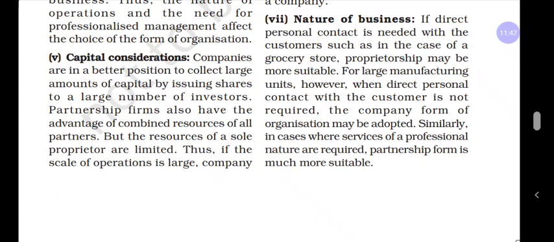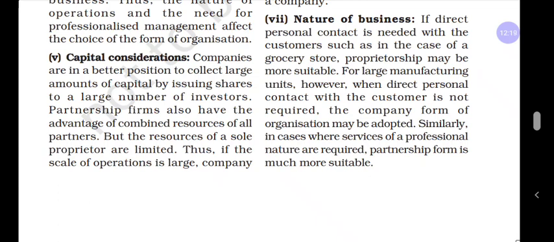The grocery shop offers consumer products, sells the products to the customers, and keeps a very friendly relationship, which in modern days we call CRM. What is CRM? Customer relationship management. The sole proprietor can maintain a very good relationship for a long period of time with a customer. They have personal contact.